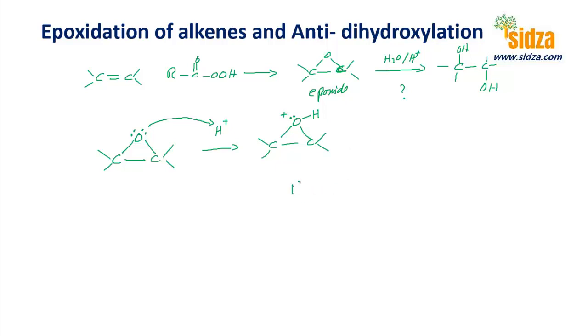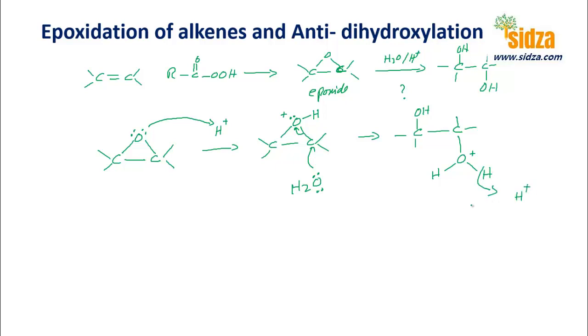And then it is the H2O molecule that attacks this carbon. It pushes this electron pair to the oxygen, so you get an OH here with the oxygen having a formal positive charge, and then this hydrogen is lost as H positive.